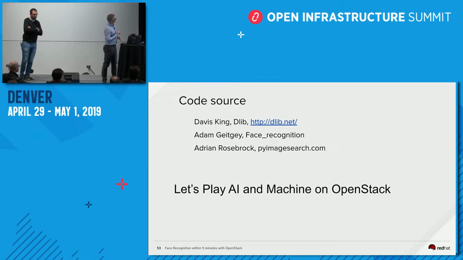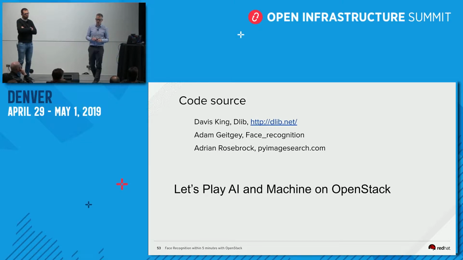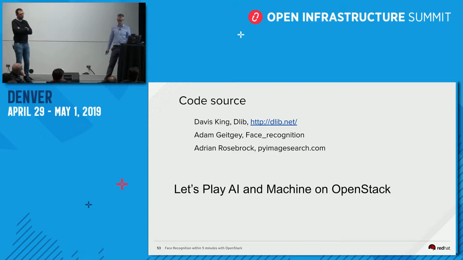Just three references because I have used their code: dlib, which is a C++ library, Adam Geitgey for face recognition in Python, and Adrian Rosebrock, who is publishing a lot of content around face recognition. So just one word: let's play AI and machine learning with OpenStack.